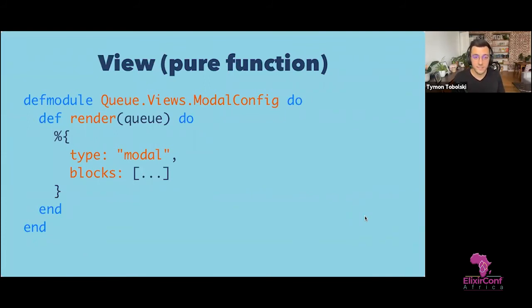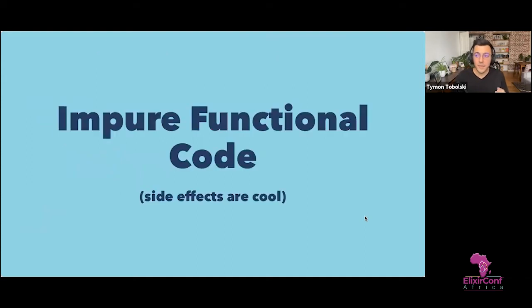And we can test it easily without mocking the whole world. We can test that in parallel because these are just pure functions and they don't call anything else. And it's super easy, especially for complex views that have many variants depending on the parameters they would get. But also, that's not everything.